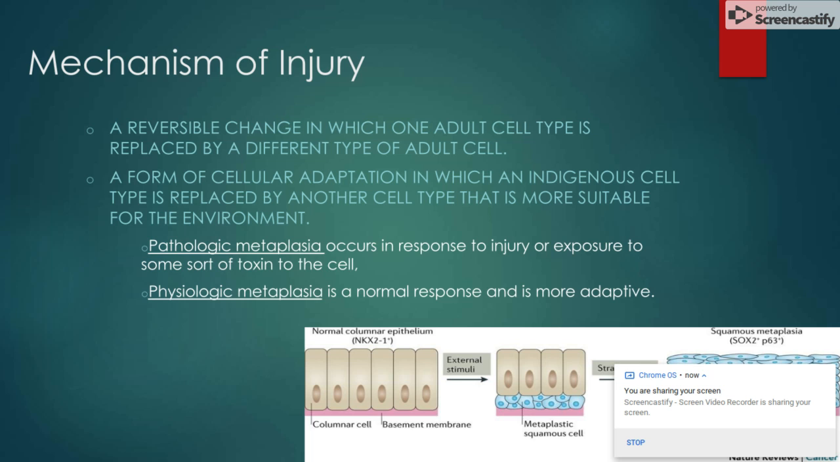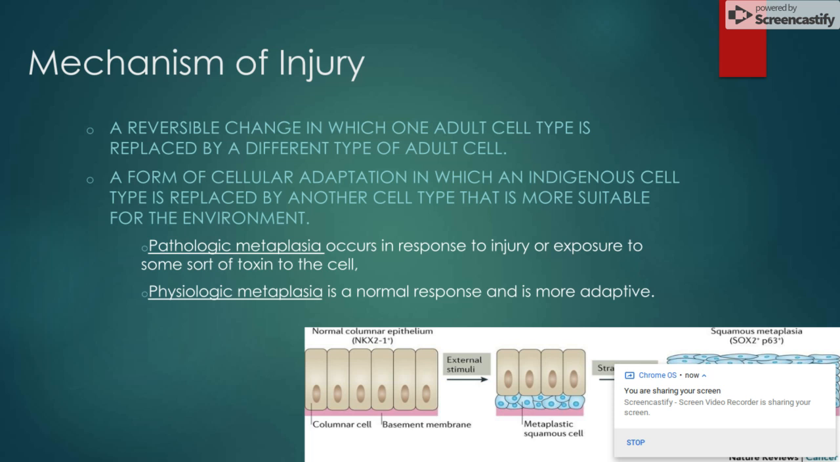The two types of metaplasias are pathologic metaplasia, which occurs in response to an injury or an exposure to some sort of toxin to the cell, such as what is seen in gastroesophageal reflux disease, where the exposure of gastric acid converts the indigenous squamous cell mucosa to glandular mucosa, which is much like the tissue of the small intestinal mucosa.